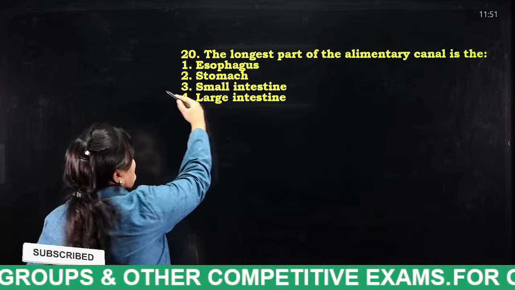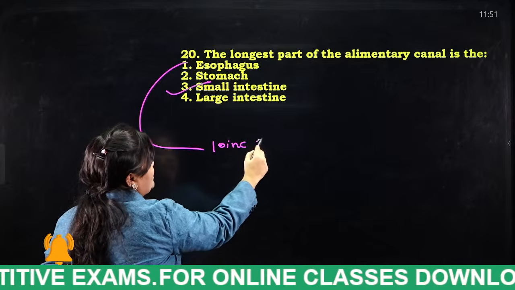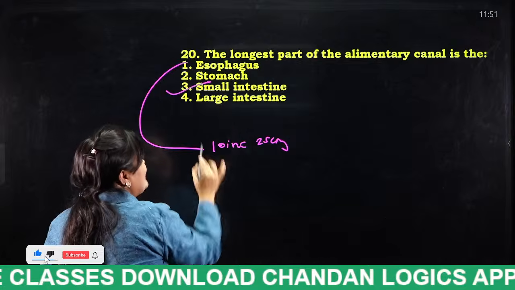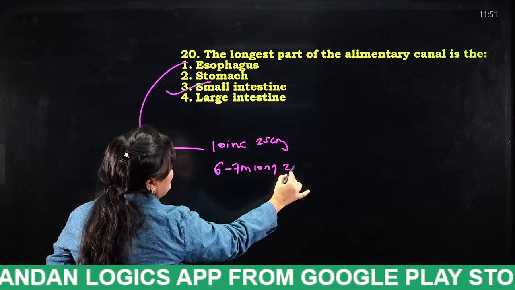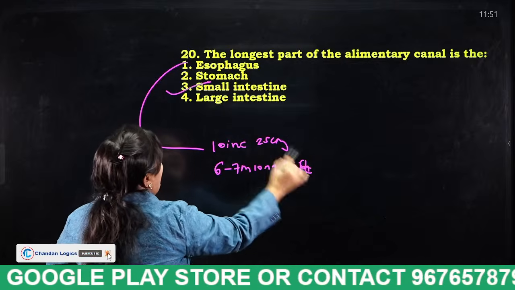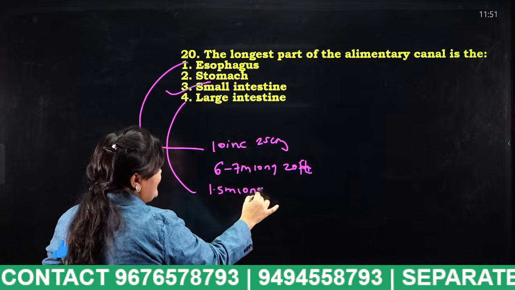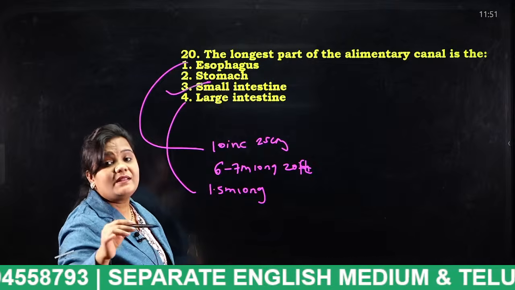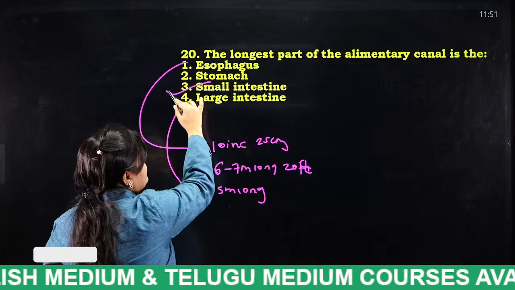Small intestine. Esophagus is just 10 inches, 25 centimeters long. Stomach is not at all considered. Small intestine is 6 to 7 meters long, which is 20 feet, and large intestine is 1.5 meters long. Even though the diameter of the large intestine is more, the overall length of the small intestine is greater when compared to the large intestine.